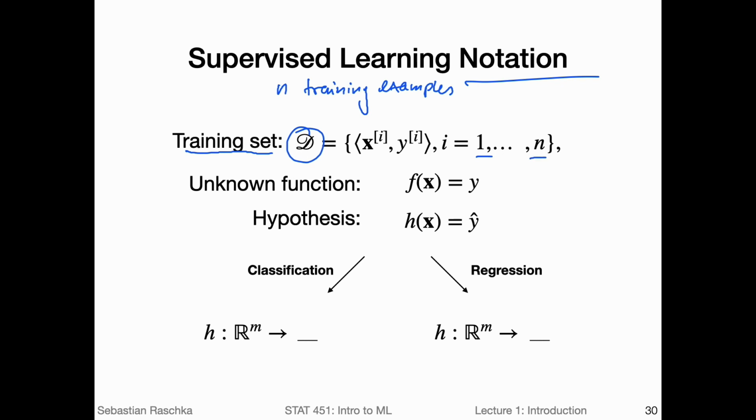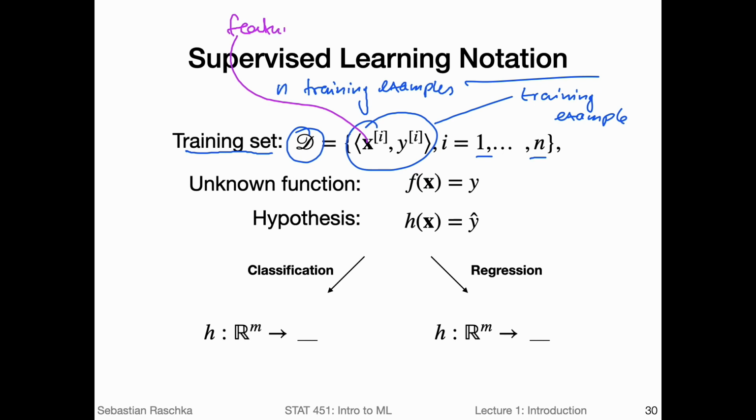And each training example, so that is one training example, consists of a feature vector and a label, so the target information.